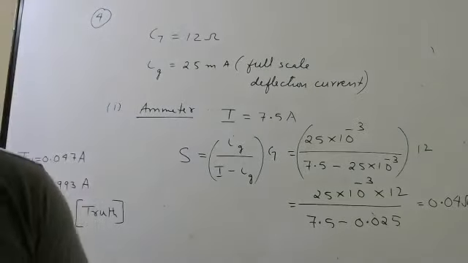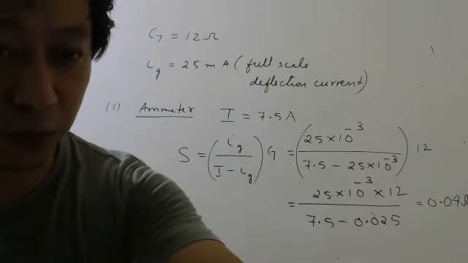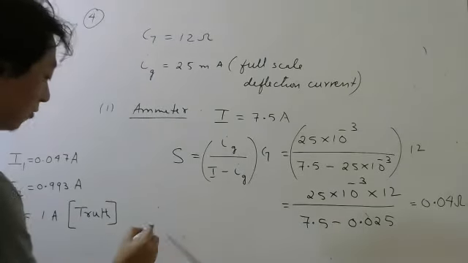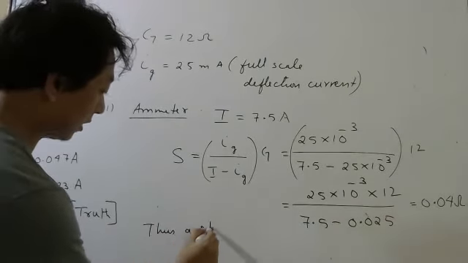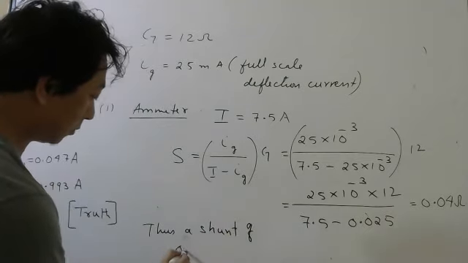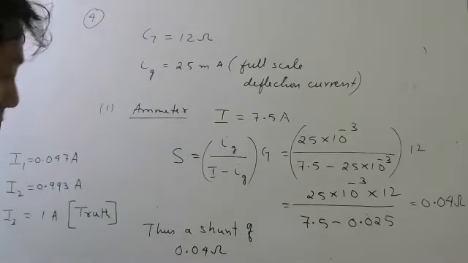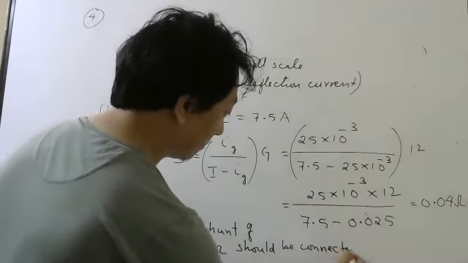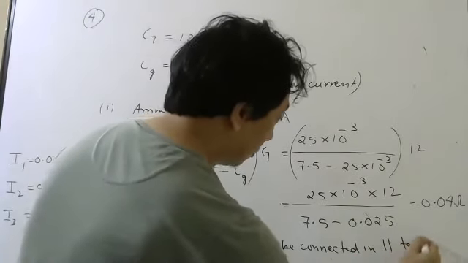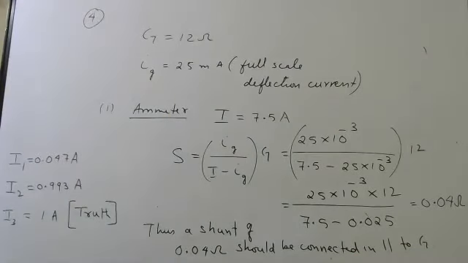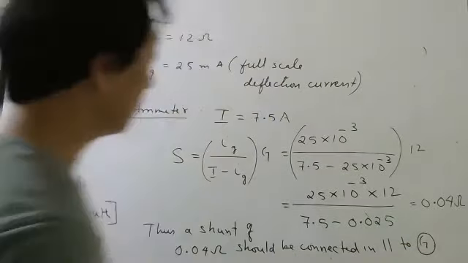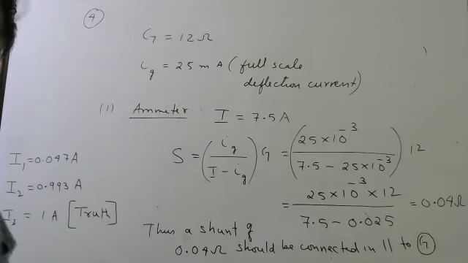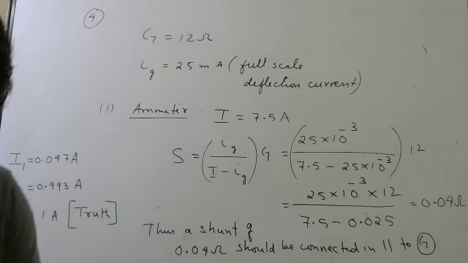So you should connect a very small resistance, 0.04, in parallel. At the end you have to write, thus a shunt of 0.04 ohm should be connected in parallel to the galvanometer. Then if I ask what is the resistance of the ammeter, you already know the formula.